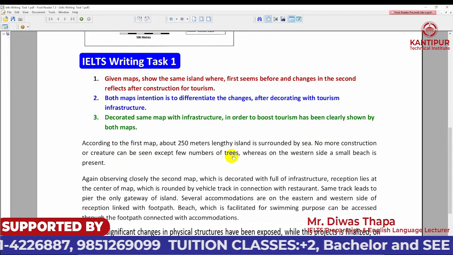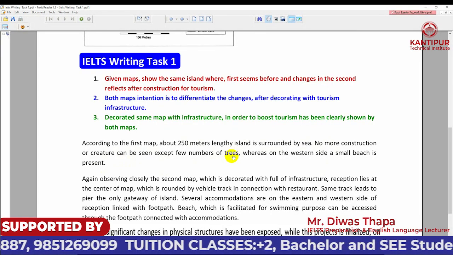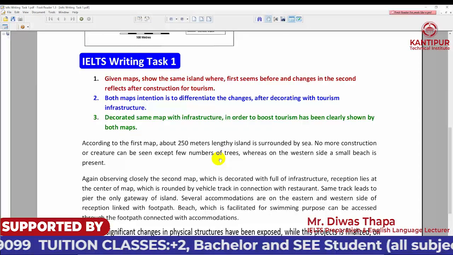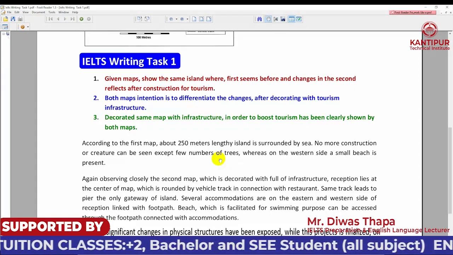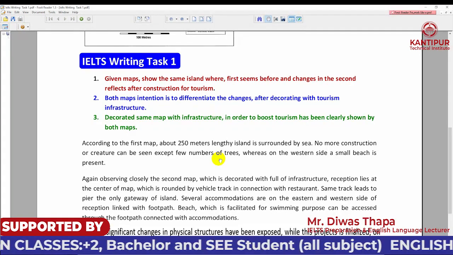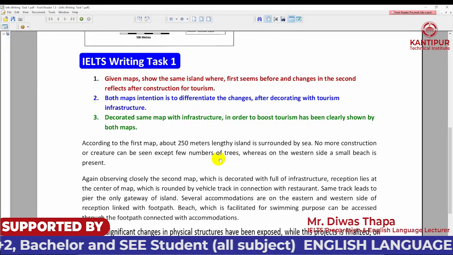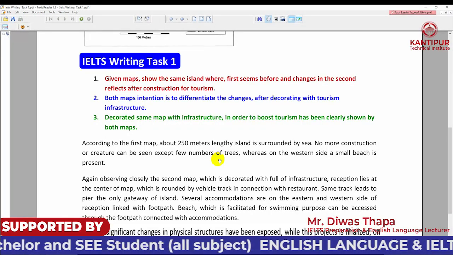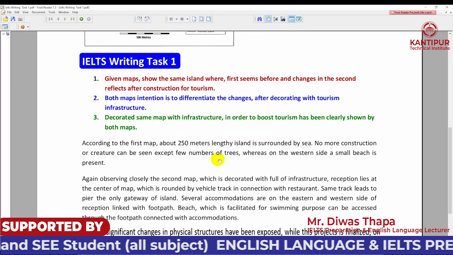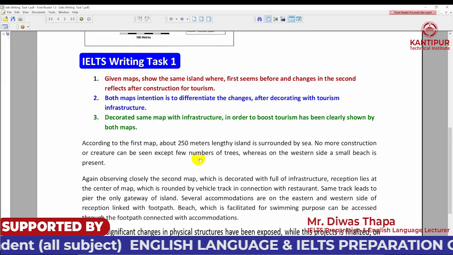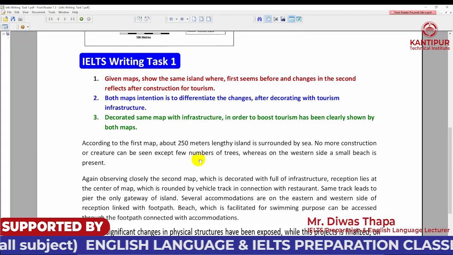Of course, you can't see anything except trees. Whereas on the western side a small beach is present, only you can see a beach on the first map. So I have included all things which are given on the first map. Neither have I excluded things nor over exaggerated them. This is how you should present while you are giving the detail of a map.